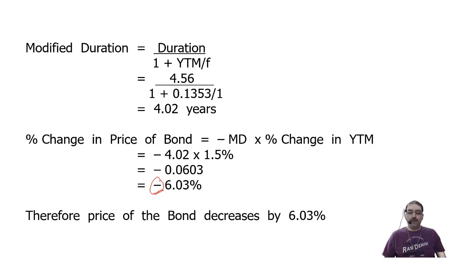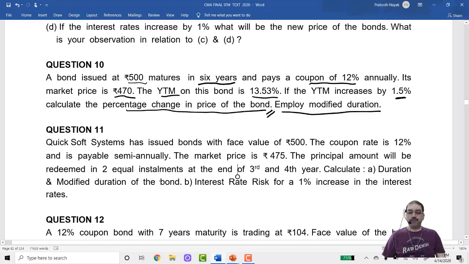Clear? So this is how we calculate bond duration and modified duration. You don't have to stress much upon this. I will tell you what is important here. Important is the valuation of bond. Let us come to question number 11 now. Question number 11.